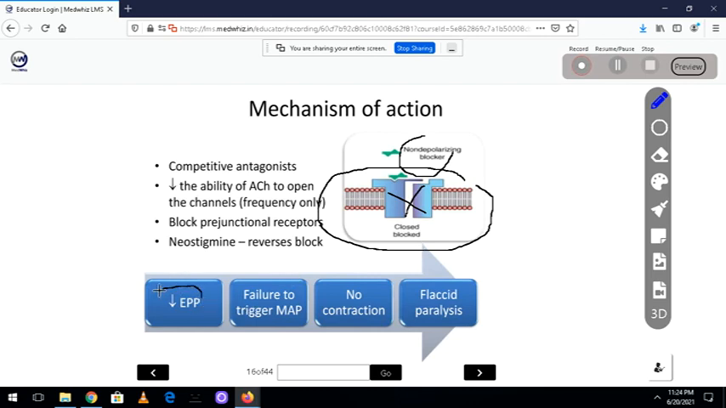So there will be a decrease in postsynaptic potential, failure to trigger the action potential, no contraction, and what you see is flaccid paralysis. Flaccid paralysis means that without contraction, the muscle undergoes paralysis. So this is the mechanism of action which we have already told you.